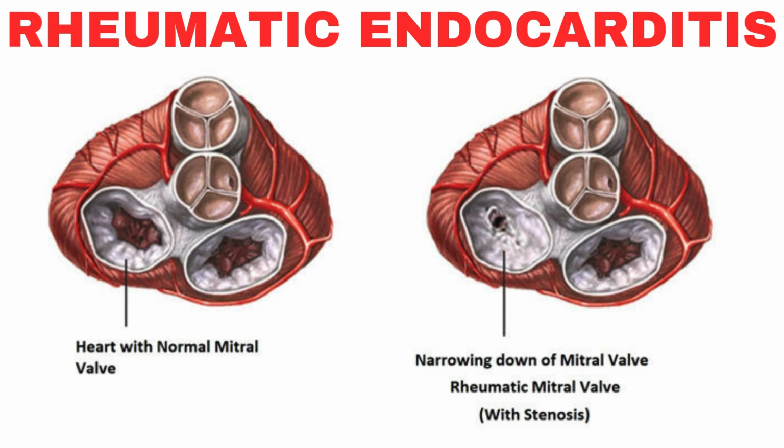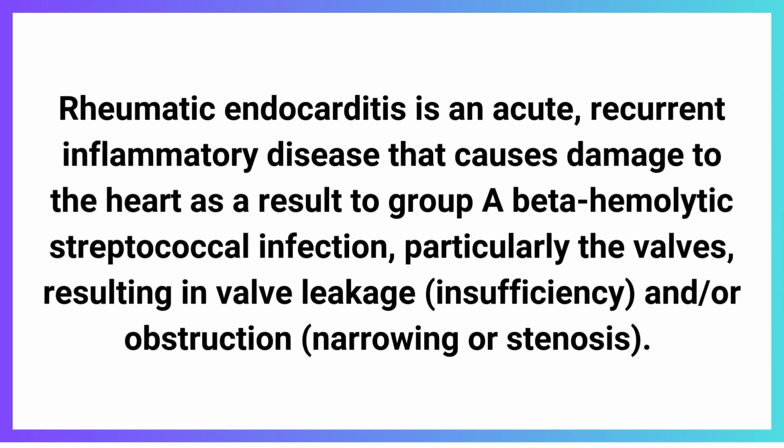Acute rheumatic fever occurs most often in school-age children, and may develop after an episode of Group A beta-hemolytic streptococcal pharyngitis. Patients with rheumatic fever may develop rheumatic heart disease as evidenced by a new heart murmur, cardiomegaly, pericarditis, and heart failure. Rheumatic endocarditis is an acute, recurrent inflammatory disease that causes damage to the heart as a result of Group A beta-hemolytic streptococcal infection, particularly the valve, resulting in valve leakage or obstruction. There are associated compensatory changes that also happen in the size of the heart chambers and the thickness of chamber walls.